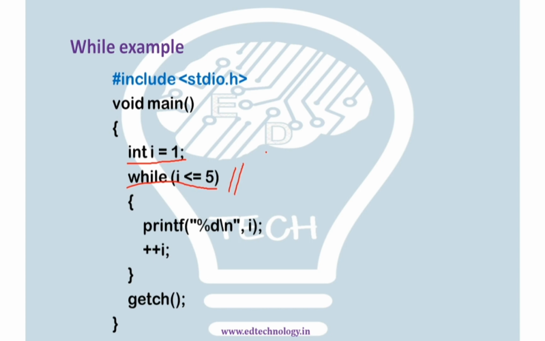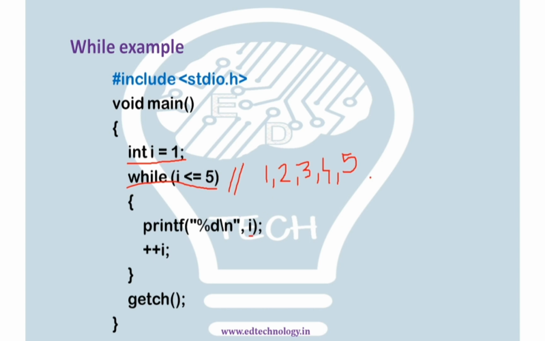So this will be executed for 1, 2, 3, 4 and 5 as the value of I. Because it is equal to, it will also take up 5. Anything more than that, it will not. And what are we doing inside that? Printf %d and I. So we are printing the value of I.